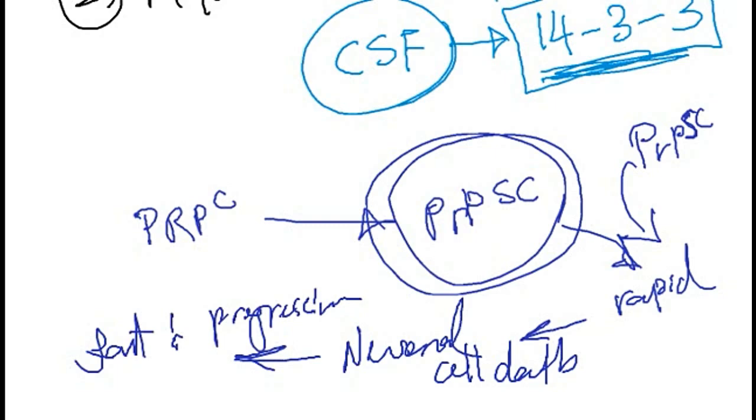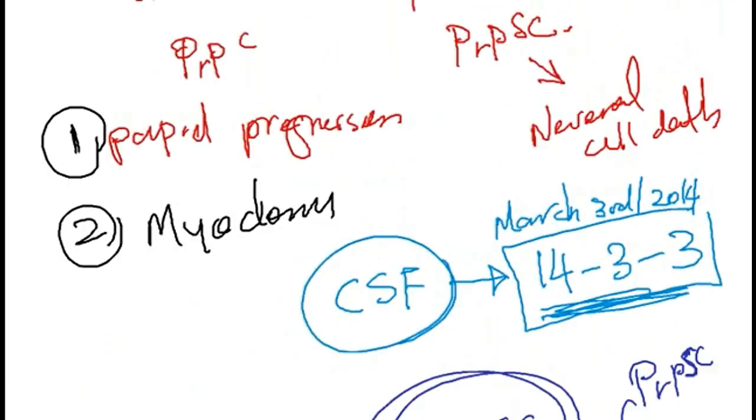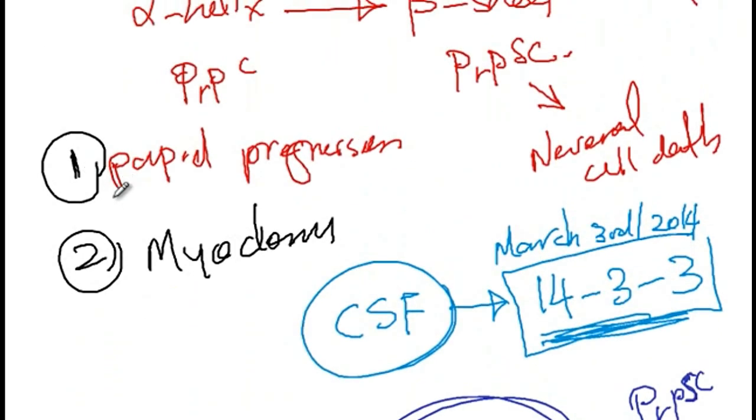So again, the features of dementia associated with CJD are rapid progression, and these patients generally present with myoclonus. And that concludes our discussion.